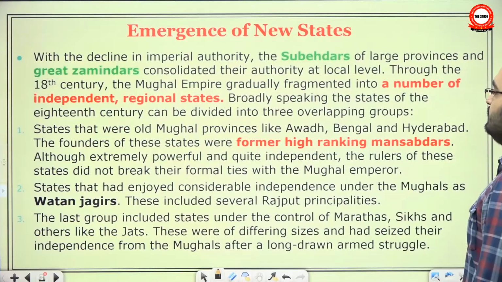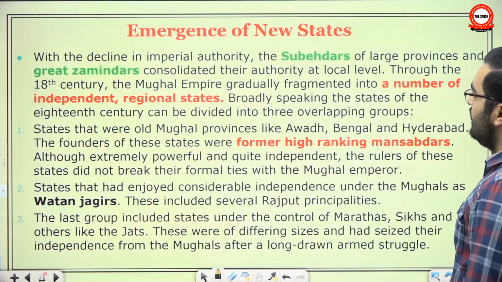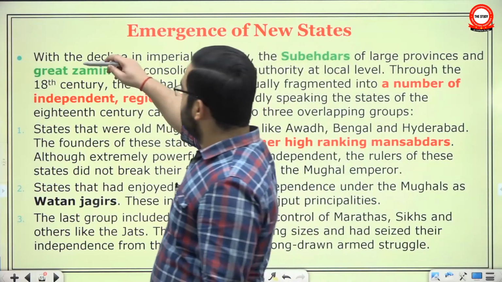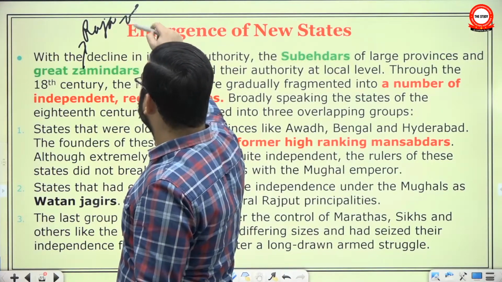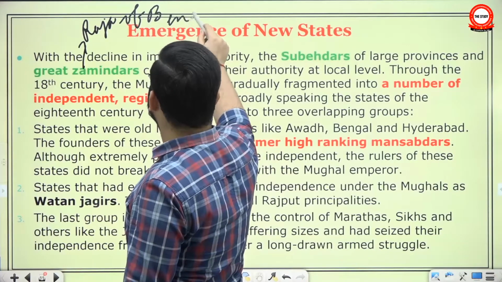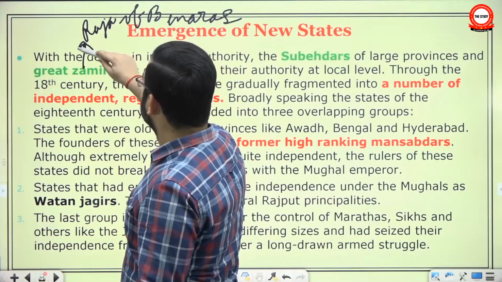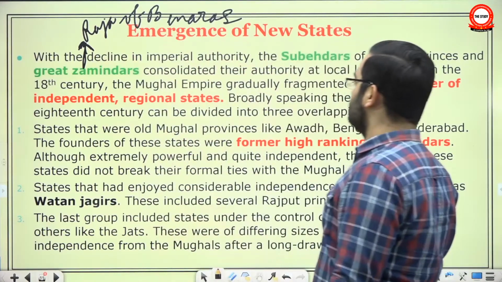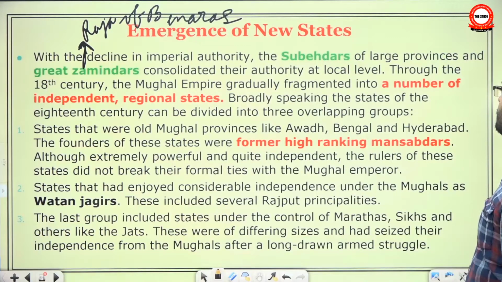Emergence of new states. With the decline in the imperial authority, the Subedars of large provinces and great Zamindars consolidated their rule at local level. In the case of Zamindar, you can have the example of Raja of Banaras. Between Bengal and Awadh province, there was this small area of Jagirdari of Banaras, and there a local Zamindar entrenched himself. Though it's a very detailed story, not within the scope of this book right now.